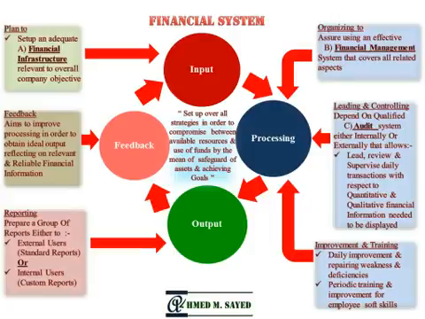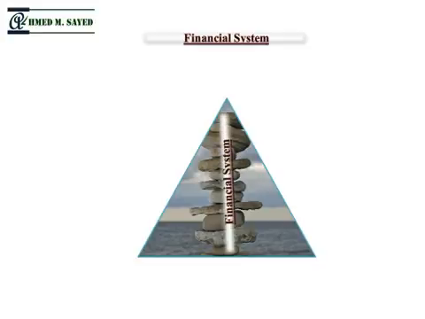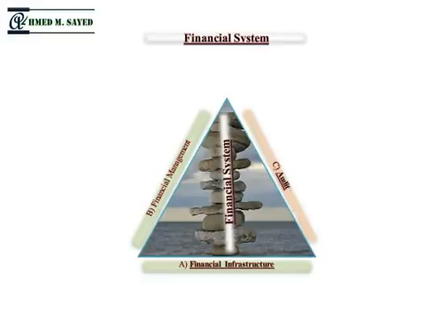As we mentioned previously from this infograph, we are going to discuss the financial infrastructure, the financial management, and the audit. If we summarize this infograph in the following diagram, we can obtain this pyramid for the financial system, since this pyramid has its base in the form of the financial infrastructure, as we discussed previously in detail. One of the main sides of this financial infrastructure is the financial management, and the other side is the audit, either internal or external.